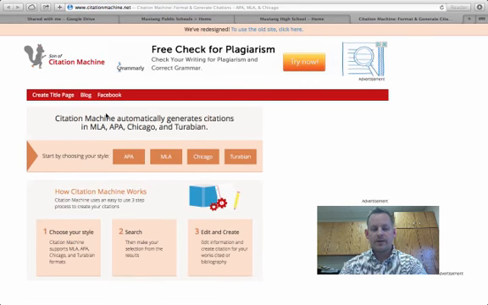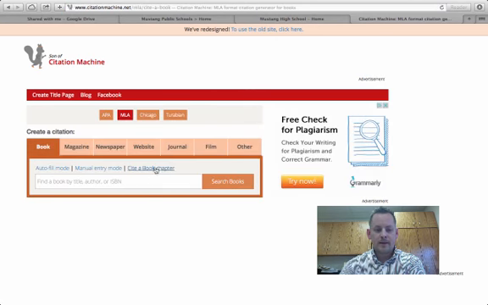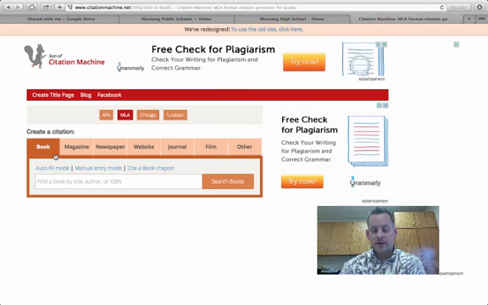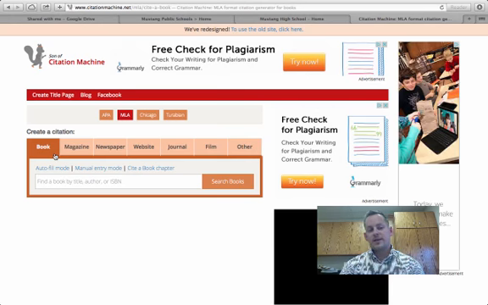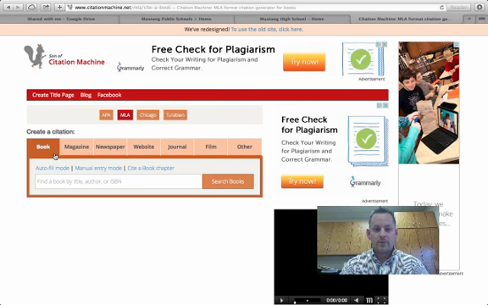Once you're in Citation Machine, you got to pick your style first. APA, MLA, Chicago, that sort of thing. In this case, you guys are going to pick Chicago. Next, I'm going to show you how to connect the citation and the article together and to get this service to do the work for you.